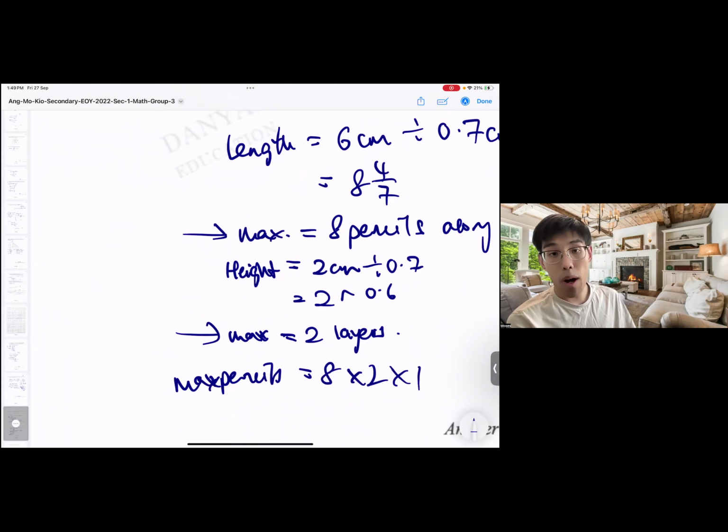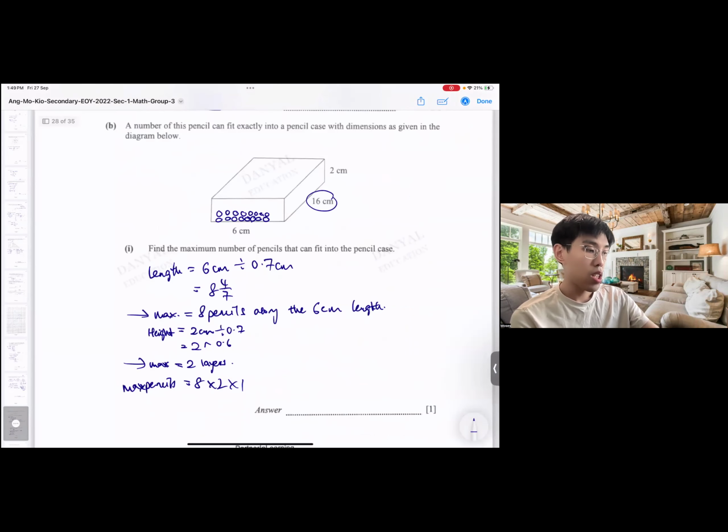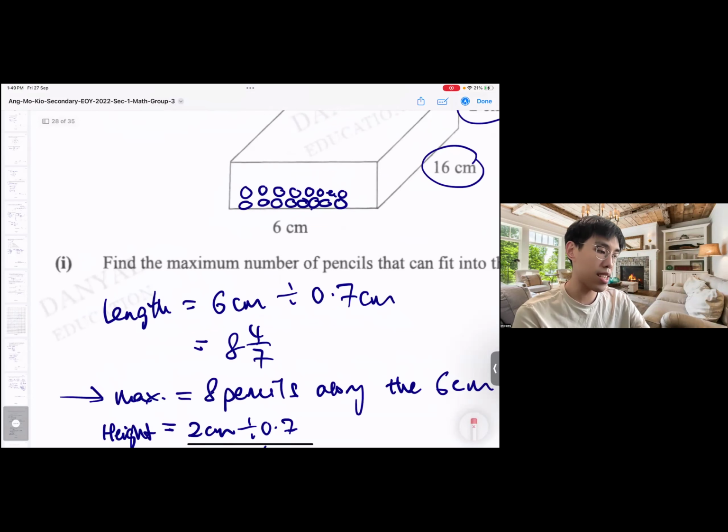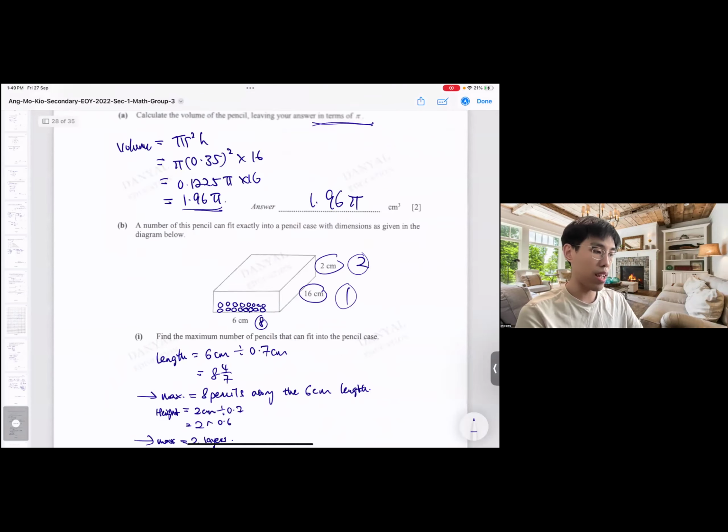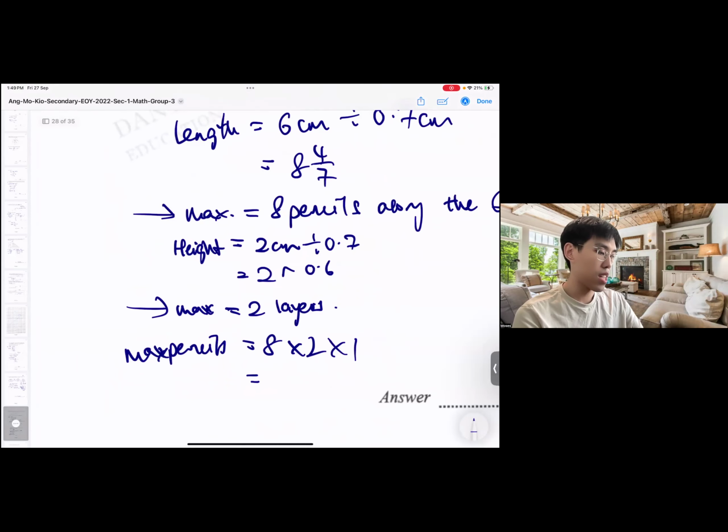Actually, it's times 1 as well. Why? The times 1 is along the 16. The 2 is 2 pencils along the height. Along the length of 16 cm is actually 1, because 16 divided by 16 is 1. Then the 6 cm here is 8. So it's actually 8 times 1 times 2. Okay, so coming back here, the answer is 16 pencils.